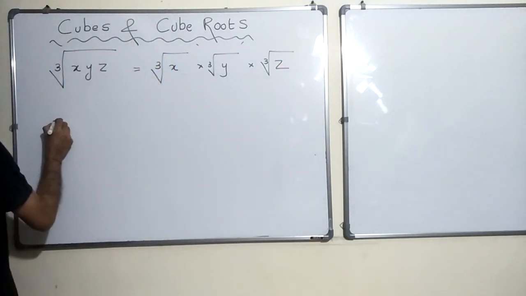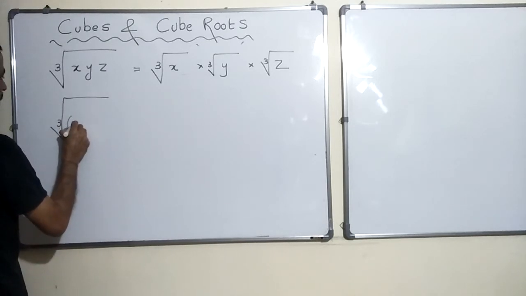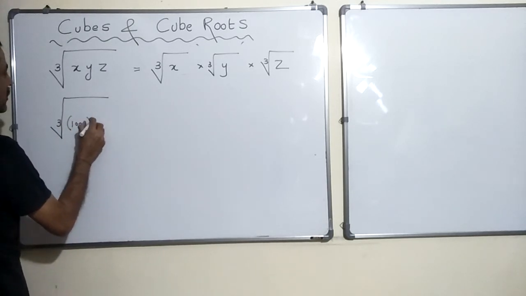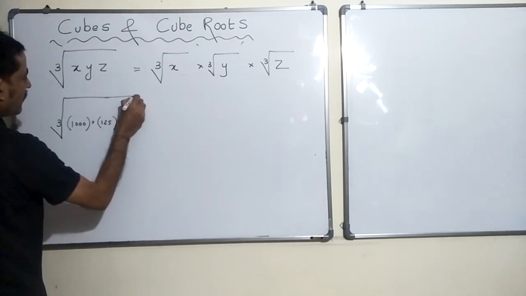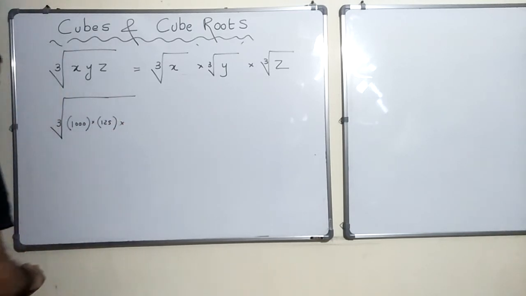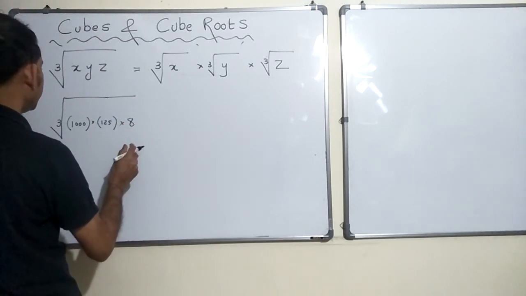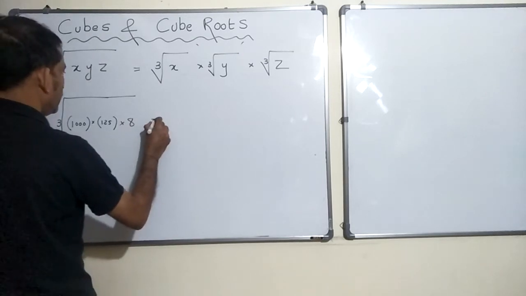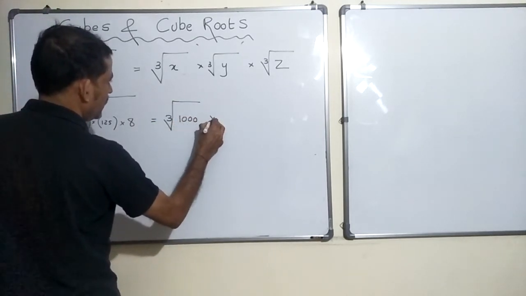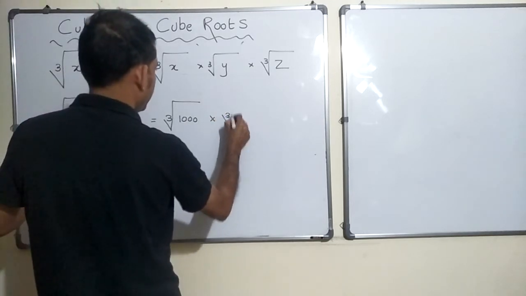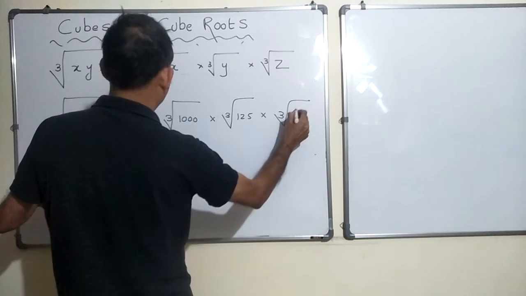So what it means is, say, the cube root of 1000 into 125 into 8 is nothing but cube root of 1000 into cube root of 125 into cube root of 8.